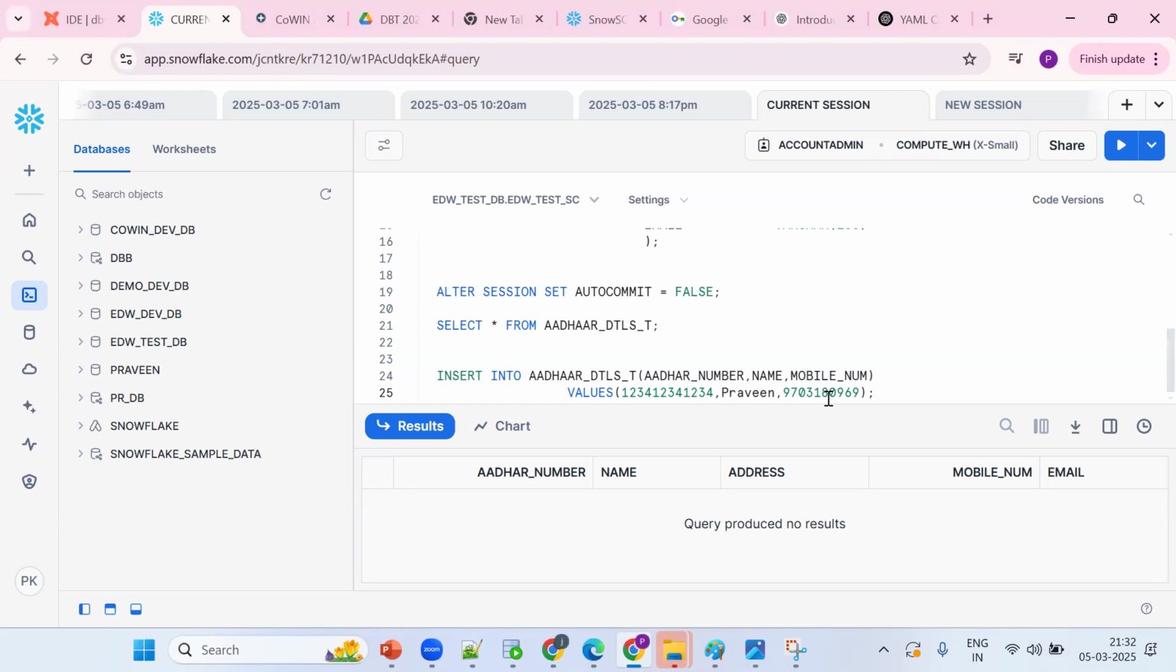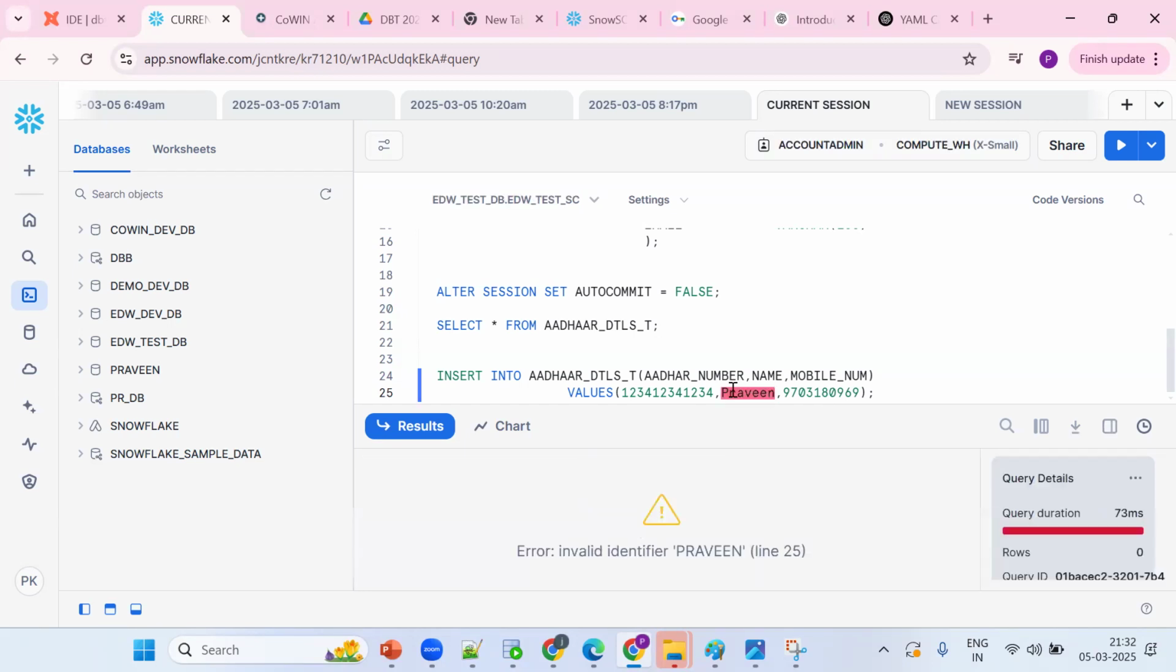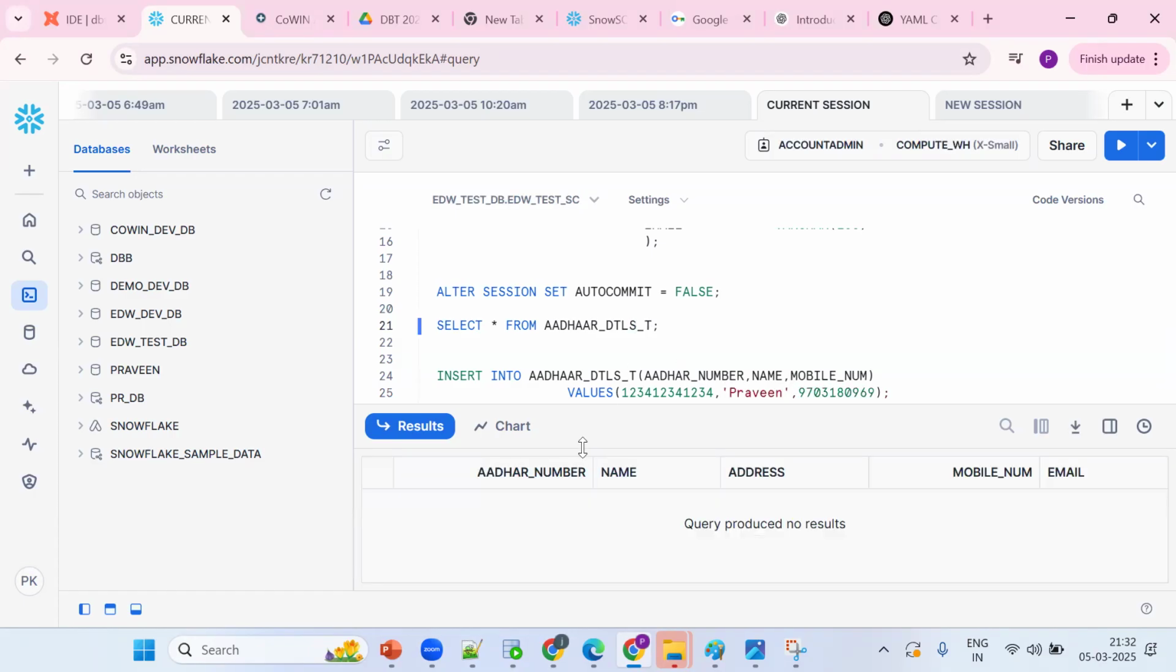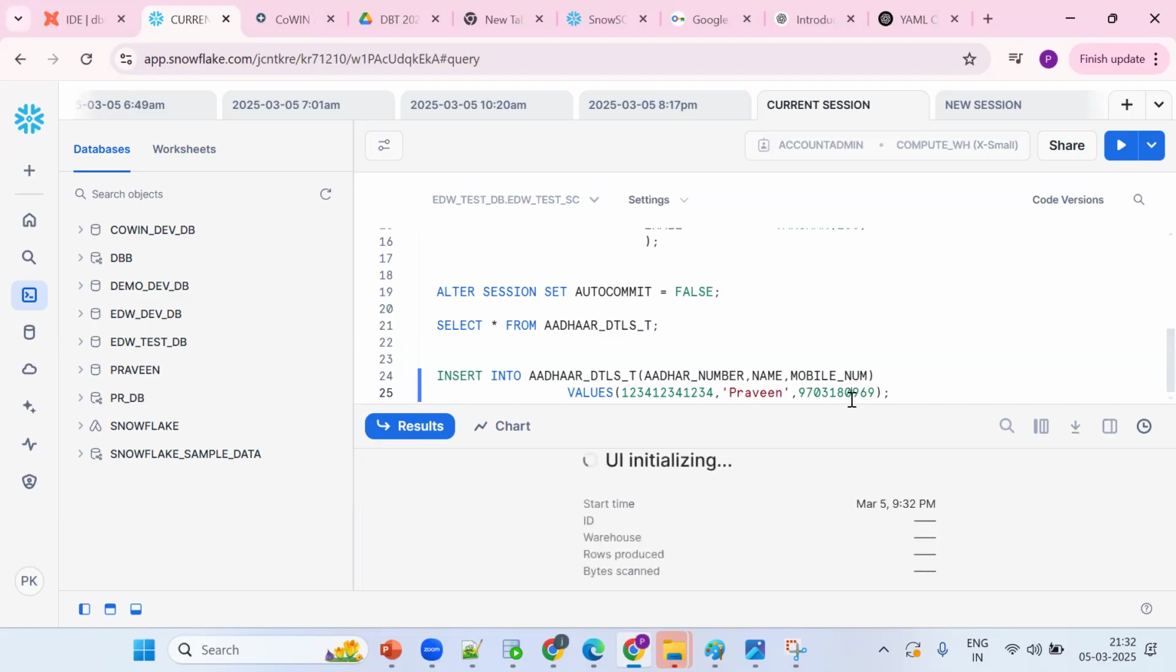See why? Because in the name population, there is a missing quotation. A single quote we should put. Now, totally how many columns are there in my table? Totally 5 columns. But how many columns am I populating? Aadhaar number, name, mobile number. For address and email, what value gets populated by default? Null value will be populated.